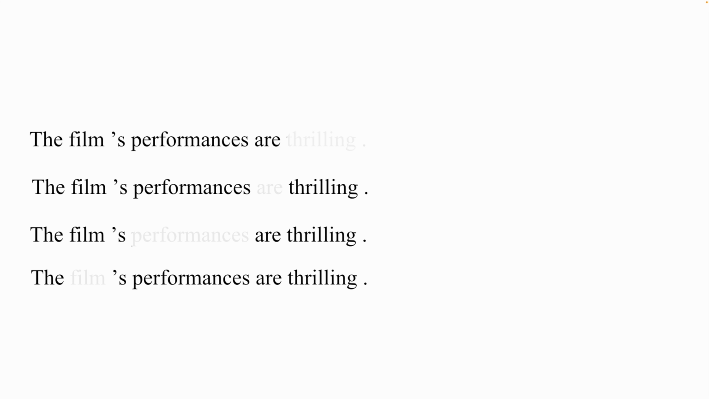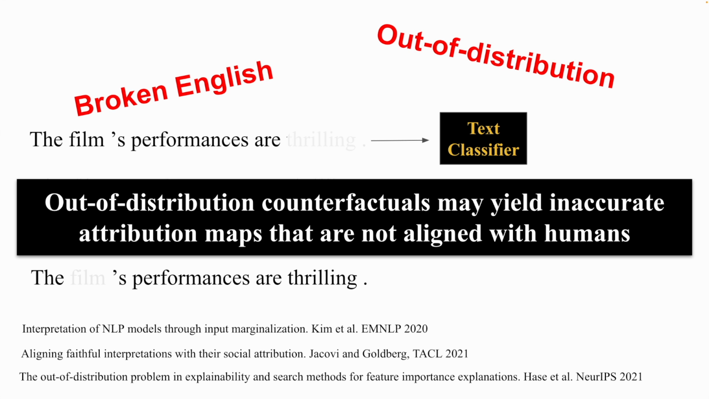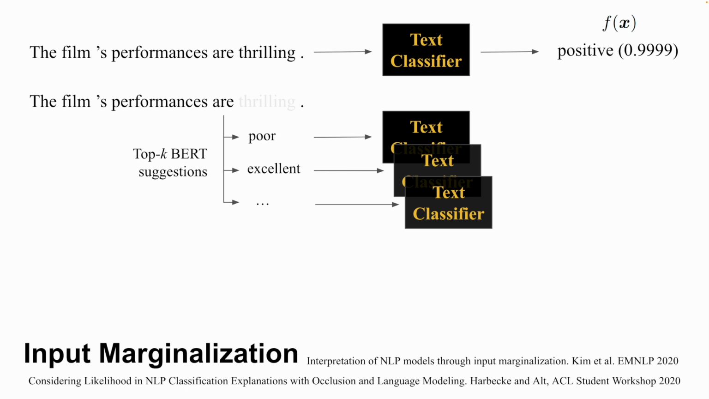Wait a sec. Let's look closely. These counterfactual sentences are actually broken English or out of distribution to the text classifier, which may yield inaccurate attribution maps that are not aligned with humans. To combat this problem, two research teams propose the input marginalization, or IM, method. Instead of deleting a word, IM uses BERT to replace here thrilling by other plausible words such as poor or excellent. The sentences are now syntactically complete and may have new predictions after being fed again into the classifier.